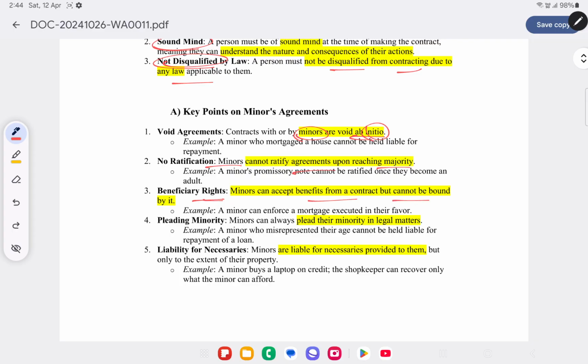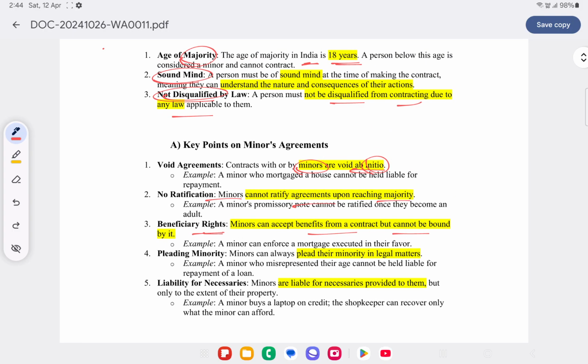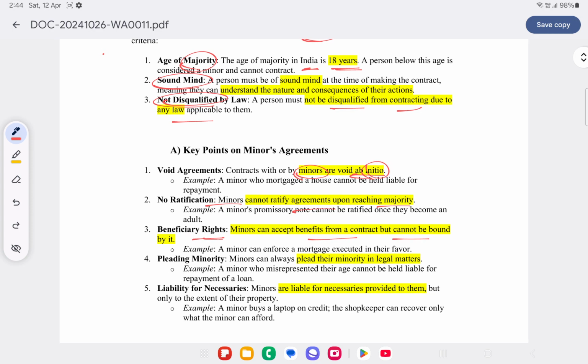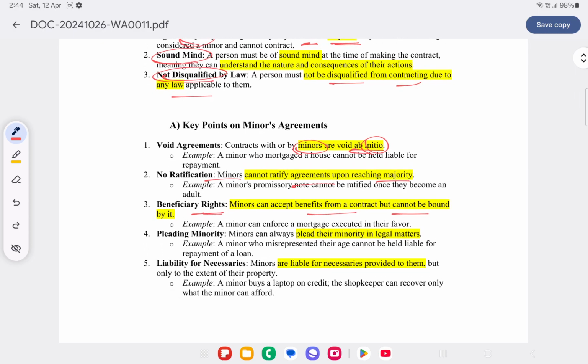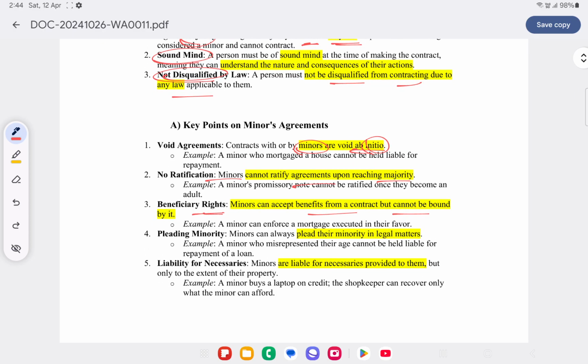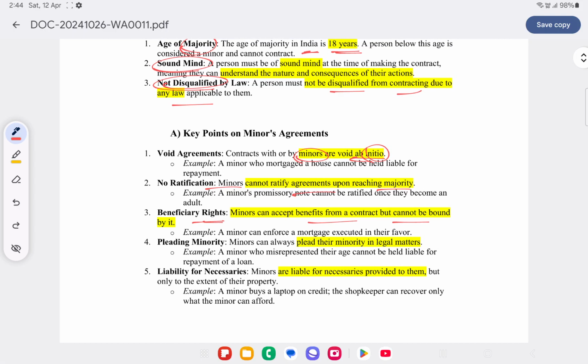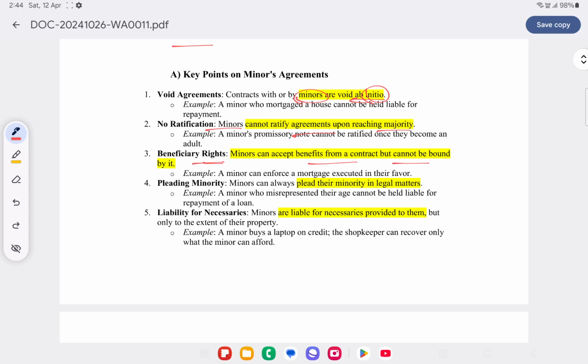So minor will not be able to, take for example, if we have extended the loan to minor and minor has mortgaged his property. Now in that case, if at all minor has not paid the amount, we will not be able to enforce the rights against him. That is, we will not be able to sell off his property and settle a loan from the same. But minor can enforce beneficiary rights against us. Let's take for example, in this case, if it's vice versa, wherein we have mortgaged a property with minor and we have borrowed a loan from minor. Now in that case, if at all we do not pay the loan amount, then obviously minor can enforce the rights against us.